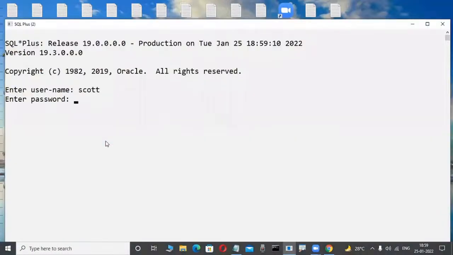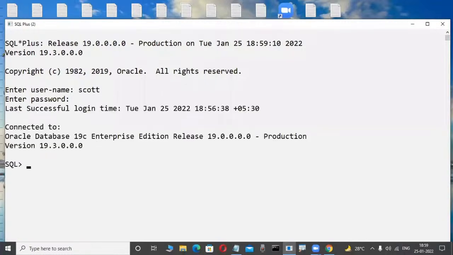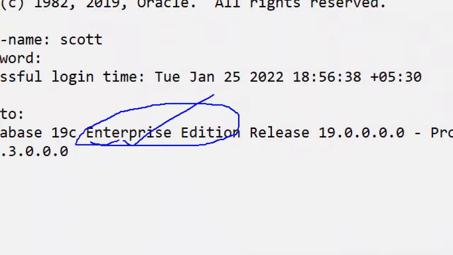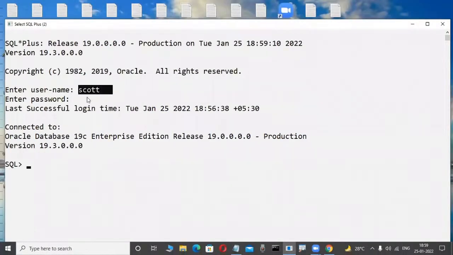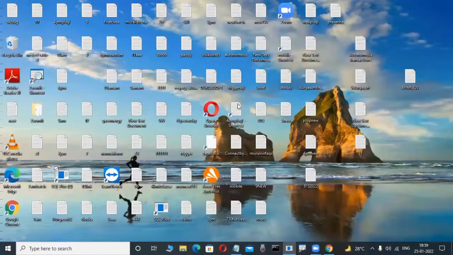Whenever we are telling you about usernames and passwords, and the Enterprise Edition, tomorrow what are Enterprise Editions, what are Express Editions, what are these users? When you are familiar with all these things, and with the tools and the Oracle software, only then we tell you the installation steps.